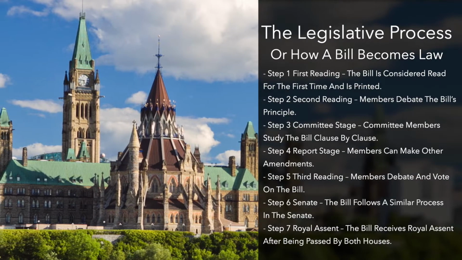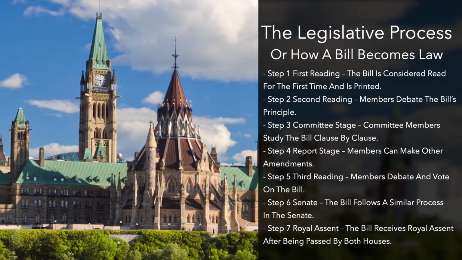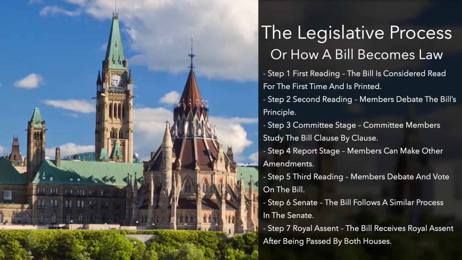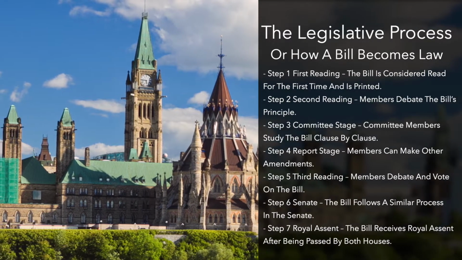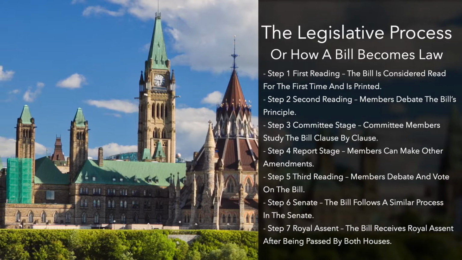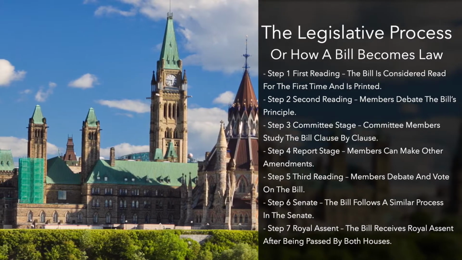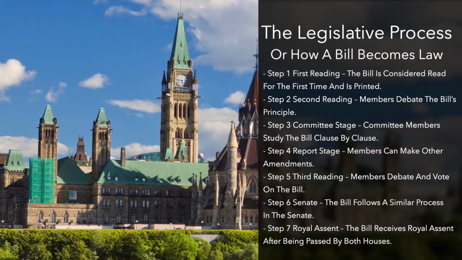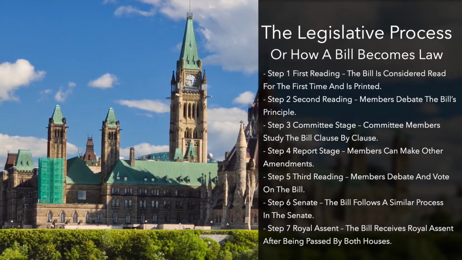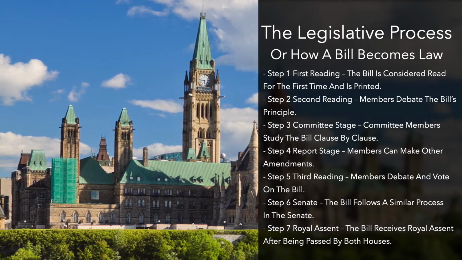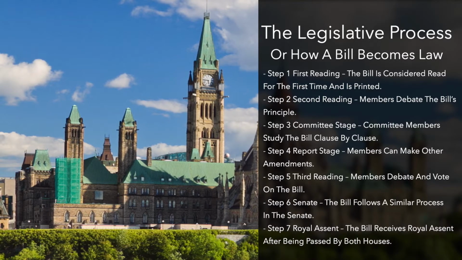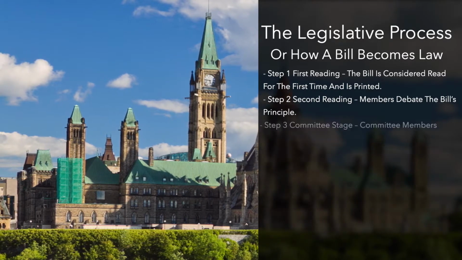Step 4 is the report stage. At this stage, members can make other amendments to the bill. Step 5 is called the third reading. At this stage, members debate and vote on the bill. Step 6 is the Senate stage. The bill will follow a similar process in the Senate. Step 7 is called royal assent. The bill receives royal assent after being passed by both houses.